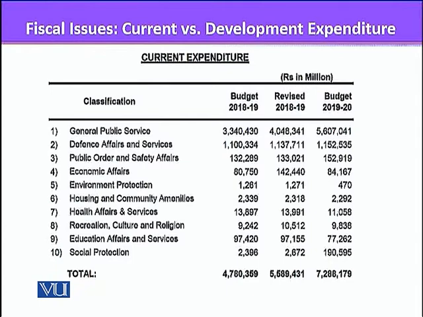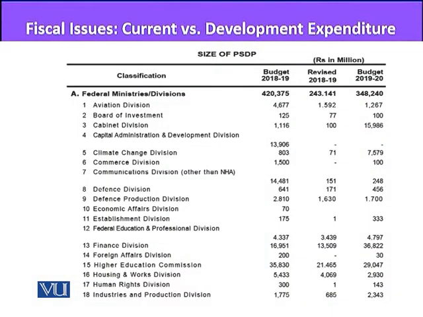If you look at the budget and revised estimates for social protection, they are around 2, 2.3, and 2.6 billion. But in the last column, which is the budget for next year, it's 190 billion. So from around 2 billion to 190 billion is a big jump. This shows that the government is trying to move forward in social protection, but of course we will know once this money is spent.